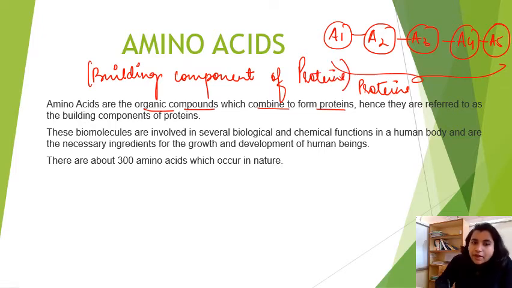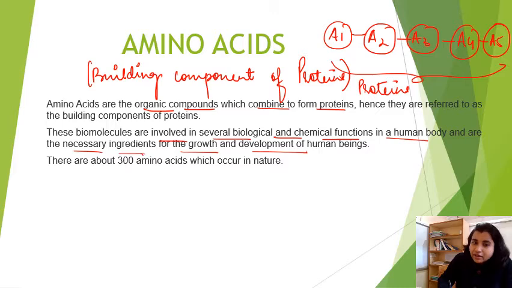These biomolecules are involved in several biological and chemical functions in the human body and are a necessary ingredient for growth and development. Obviously, if we know that proteins are needed for growth and development, and amino acids are known as building components of protein, that means amino acids will form protein, right? So we can also say that amino acids are helping in growth and development of the body, right?